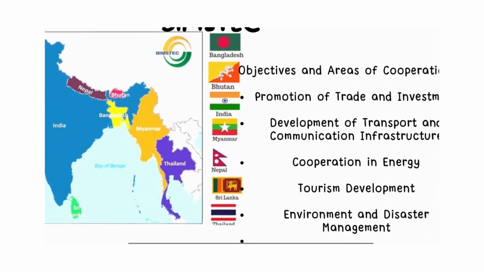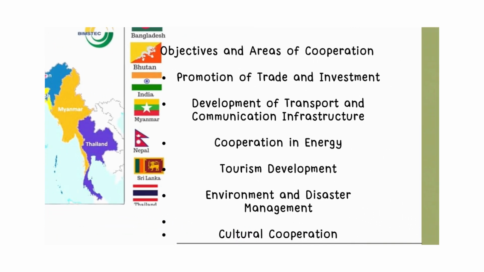So now let us understand the objectives and areas of cooperation. The objectives and areas of cooperation of BIMSTEC nations are promotion of trade and investment, development of transport and communication infrastructure, cooperation in energy, tourism development, environmental and disaster management, and cultural cooperation.